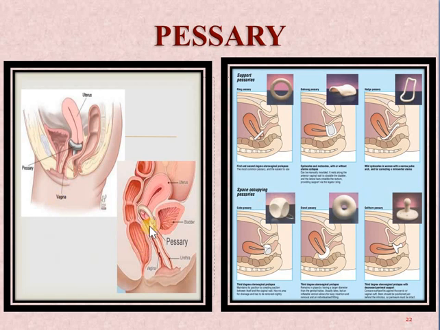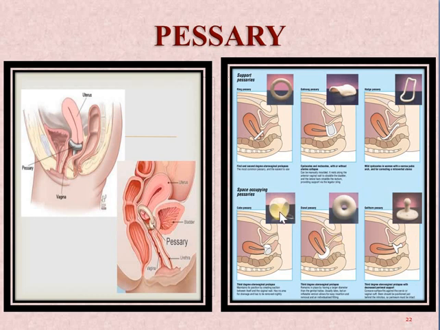And what is the drawback of it? We need to change it every 2 to 3 months, or sometimes they come out by themselves, like sometimes when the organs start displacing downward and these pessaries get expelled out. So again and again pessary insertion will be needed. These pessaries come in various forms, like the ring form, which is very commonly seen, and the cube form pessaries also used to come.